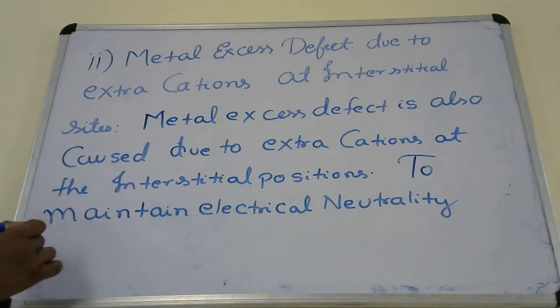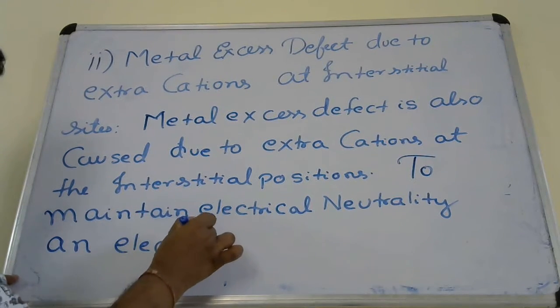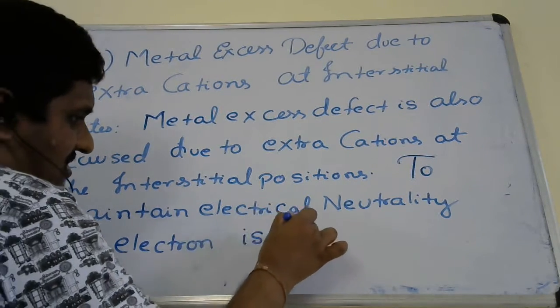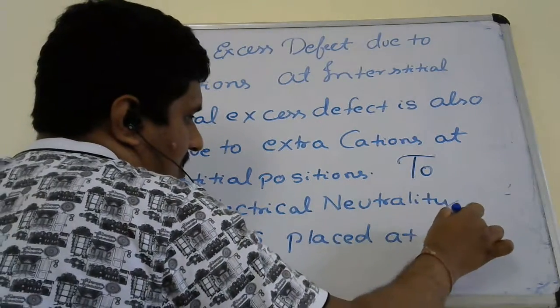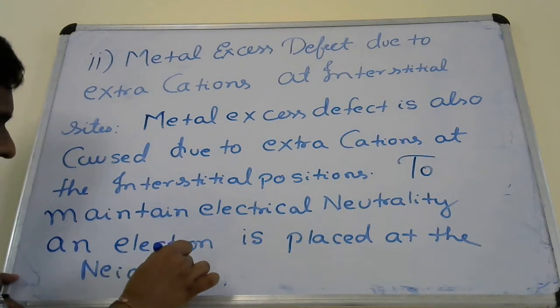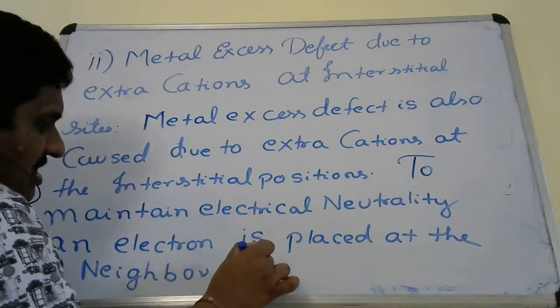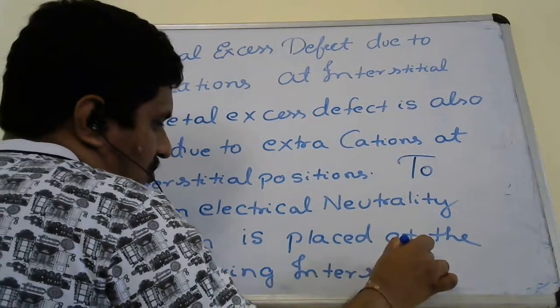An electron is placed at the neighboring interstitial site.